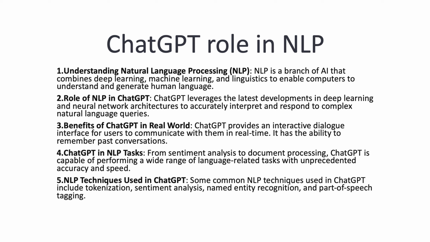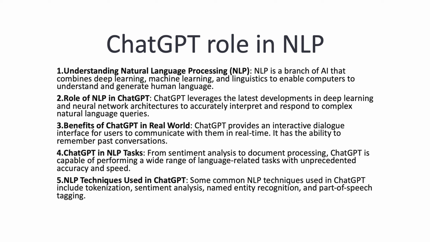Now, the benefits of ChatGPT in the real world. We already know that ChatGPT provides an interactive dialogue interface for users to communicate with it in real time. It has the ability to converse in a human way, like when we are talking. And for NLP tasks, from sentiment analysis to document processing, this is where it's pretty useful. It is capable of performing a wide range of language-related tasks with unprecedented accuracy and speed, and that is where it really shines.